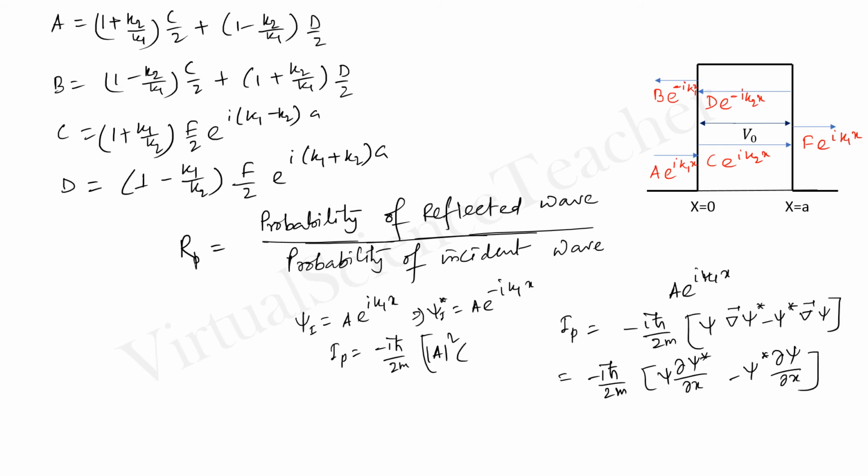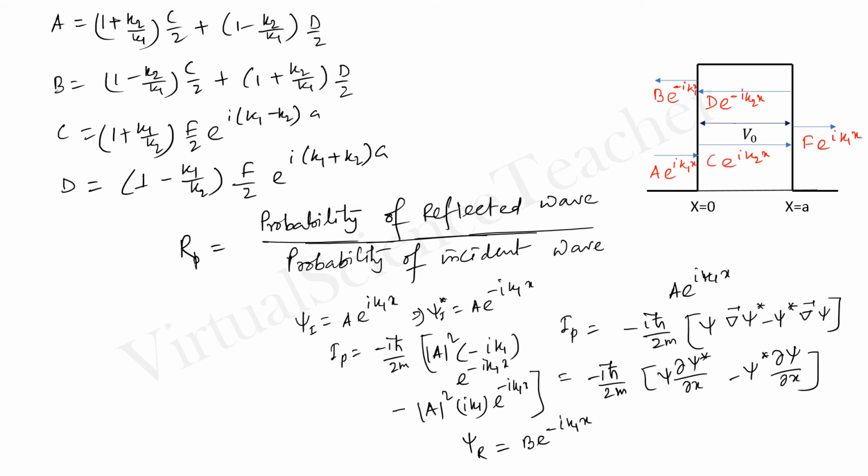So this will give us minus i k1 e to the power minus i k1 x. Similarly, we can find the probability for the reflected wave. That means the reflected wave is b e to the power minus i k1 x. By the same method, we can find the probability of the reflected wave.